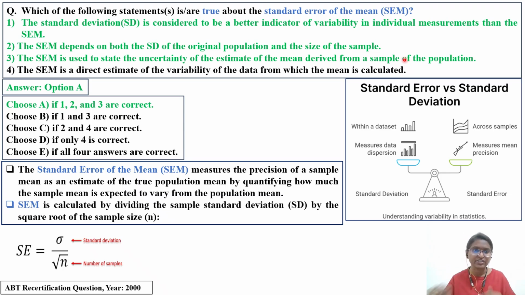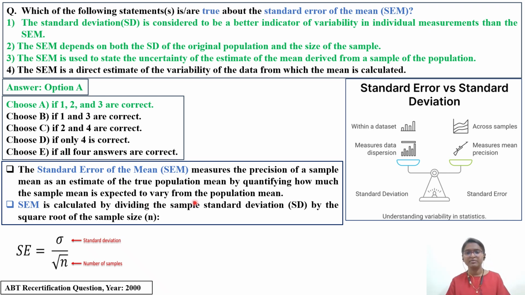Very quickly we'll go through the important concepts that we can read with respect to SEM as well as standard deviation. First, what is standard error of mean? It measures the precision of a sample mean as an estimate of the true population average by quantifying how much the sample average is expected to vary from the population mean.